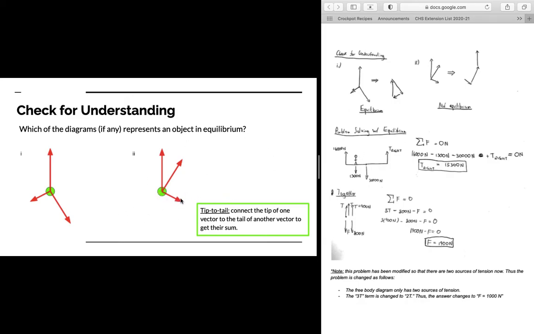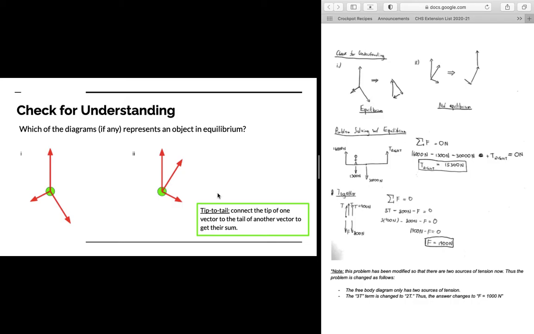So we start out with this vector right here. Here's our vector, we draw it, and now we take the tip of this vector and connect it to the tail of the vector that's pointing up and to the right. So we draw that. And then we lastly draw this vector that's pointing just straight up, and we connect its tail to the tip of the vector that's pointing up and to the right. In this case, we can see that there is not an equilibrium case. We don't get a closed loop, so we're not in equilibrium, meaning there is a net force acting. Okay?